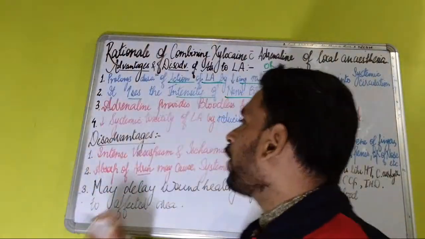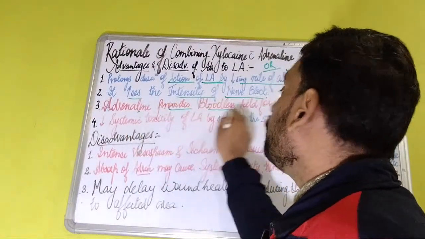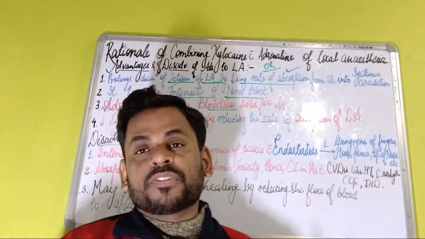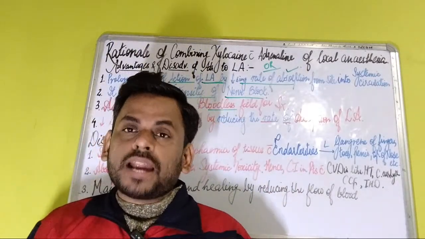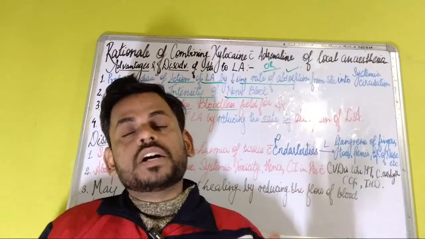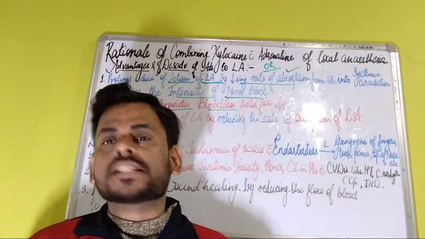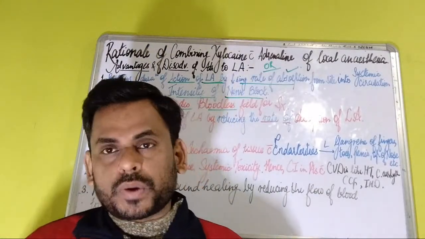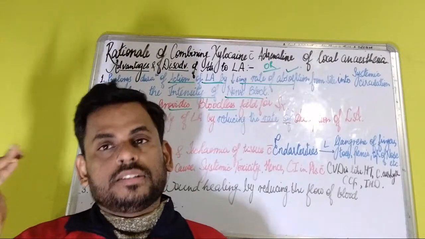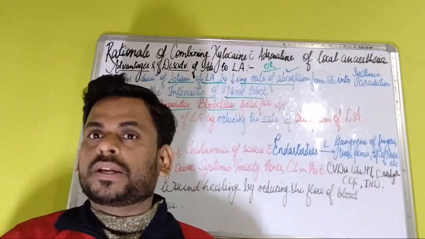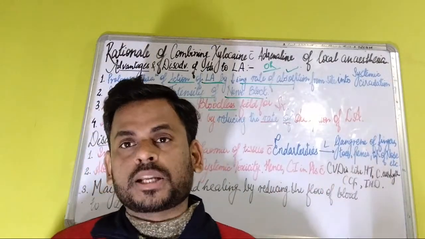Now, the next very important point: the addition of adrenaline provides a bloodless field for the surgery. Whenever local anesthesia is administered for any kind of surgery at a localized site, since adrenaline is a vasoconstrictor, the most important reason it is added to the local anesthetic agent is its vasoconstrictor property.